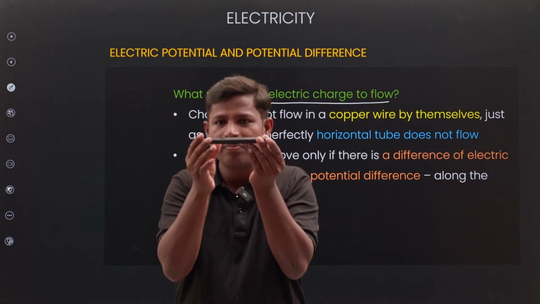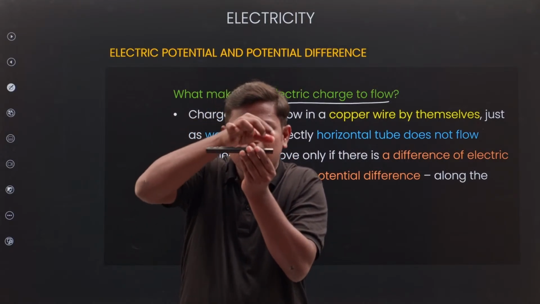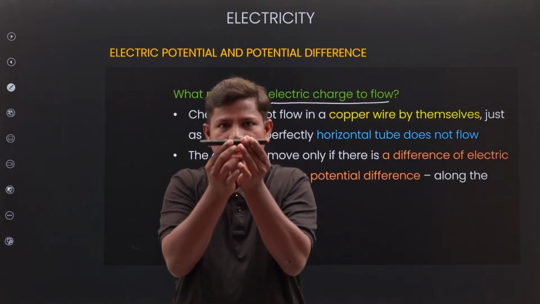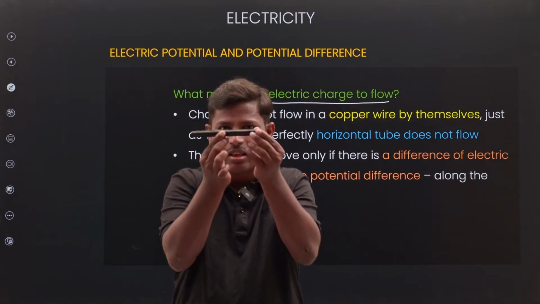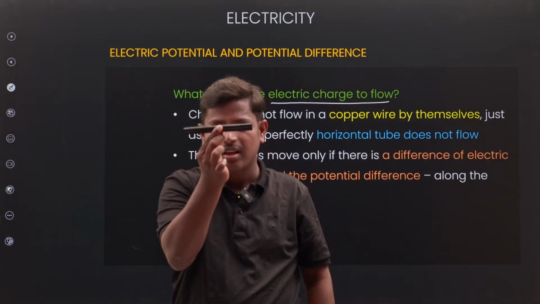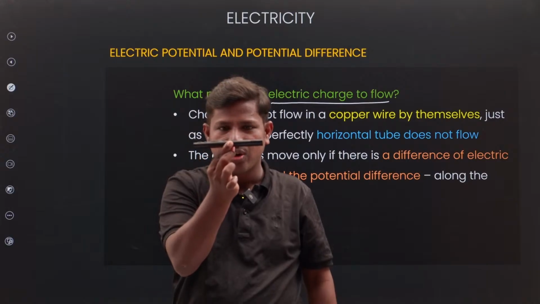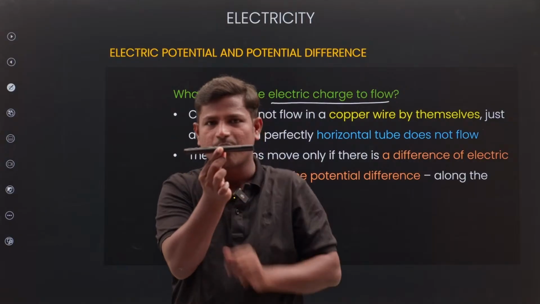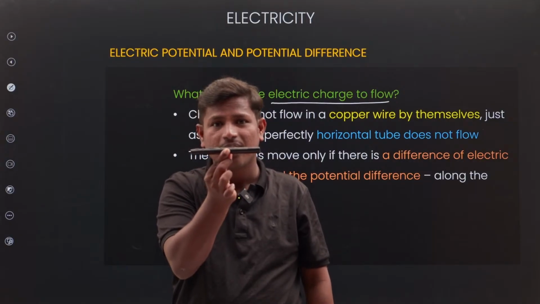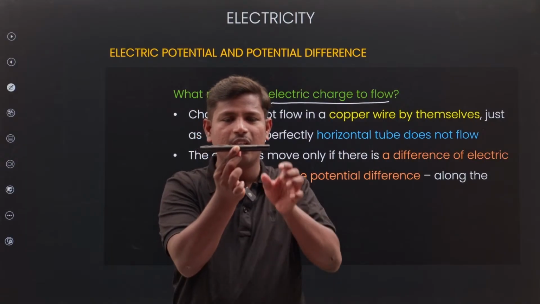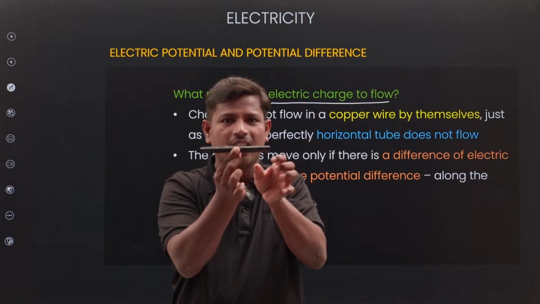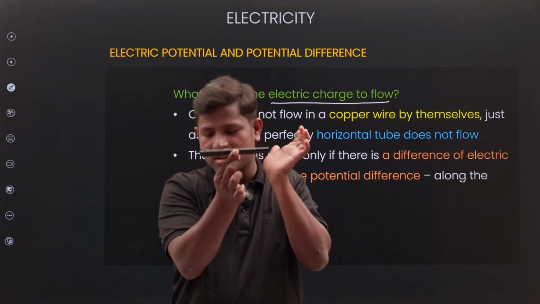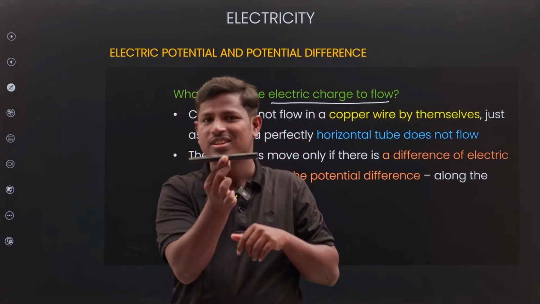Horizontal pipe. Water is passing through the pipe. See, if I hold it like this with the same height, water will be there. This side is open, this side is also open. Which side will the water flow? Will water flow? Never. Water will constantly be present. See in the comment section how it will be.